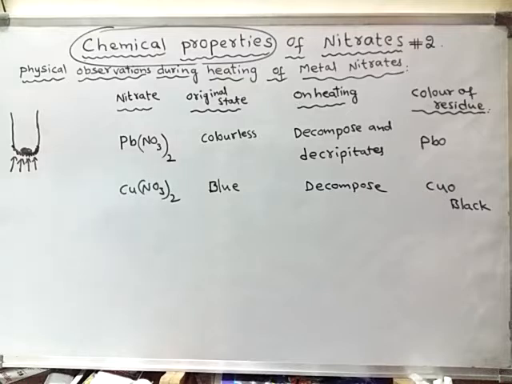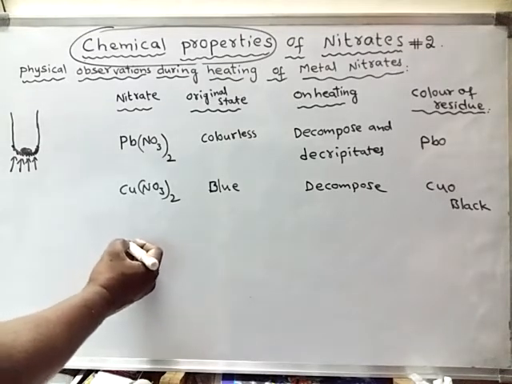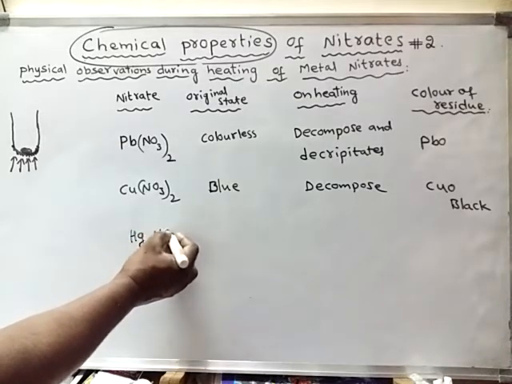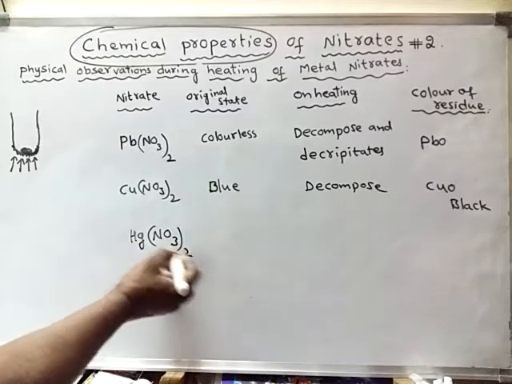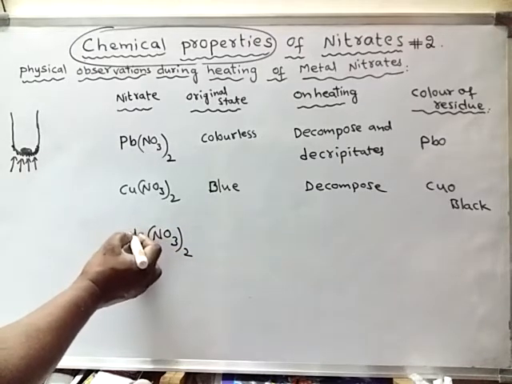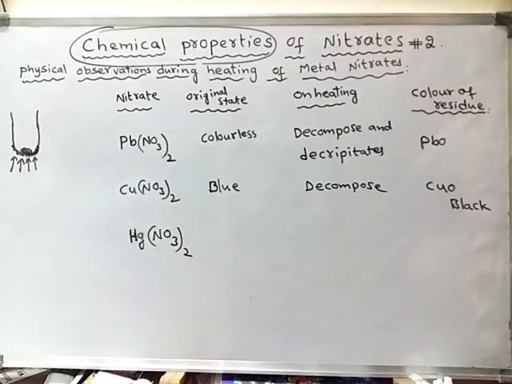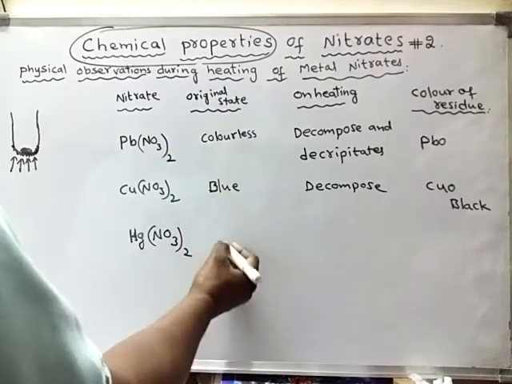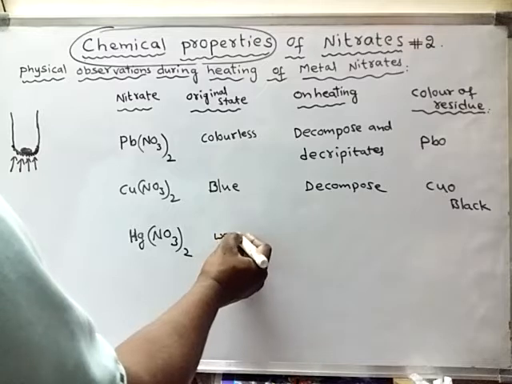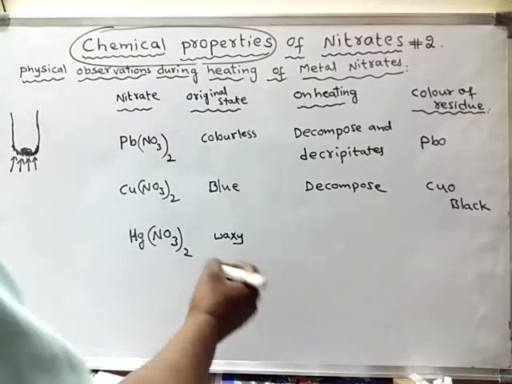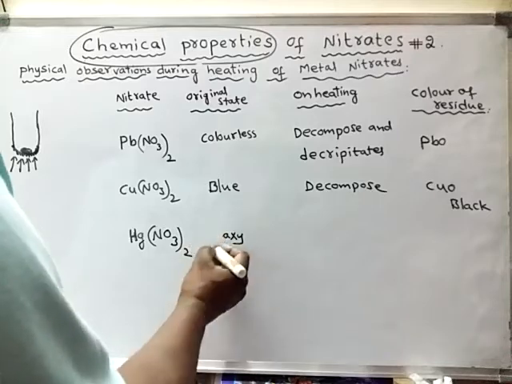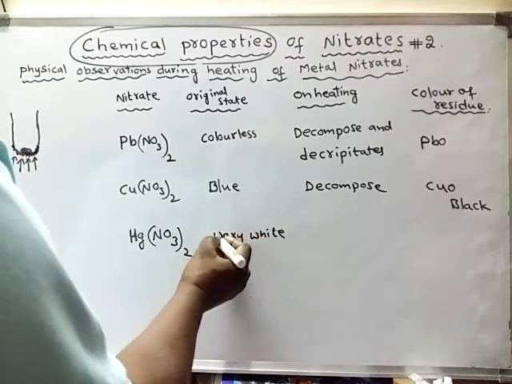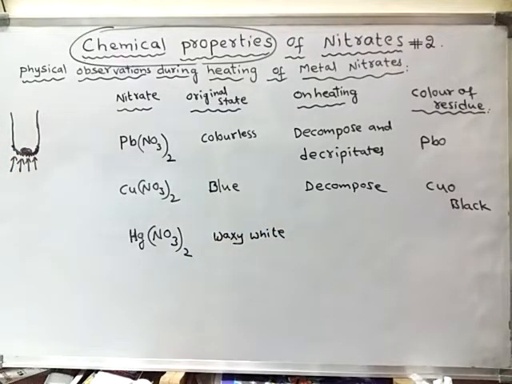Okay, right. Next one is mercury nitrate. Mercury nitrate, Hg(NO3)2. This is called mercuric nitrate. When mercuric nitrate is heated, its original state is a waxy solid. It is waxy white. It looks like wax. Waxy white. And even this will decompose.